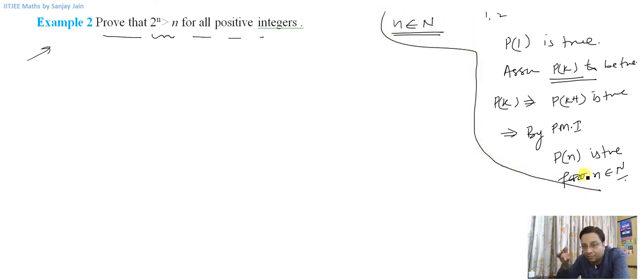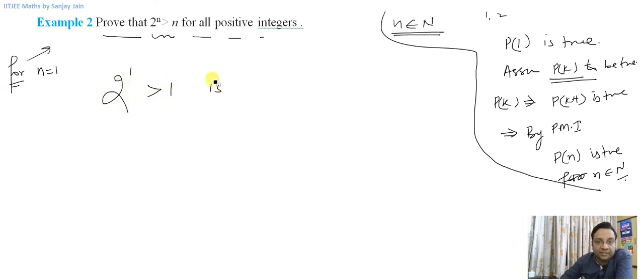This is the first question of this lecture. That is why I have told you the algorithm that I am going to follow. Otherwise, in rest of the questions, I will do it directly. So let us check for n equal to 1. For n equal to 1, 2 raised to power 1 is greater than 1 is true. That means p of 1, let us consider this statement to be p of n, so p of 1 is true.